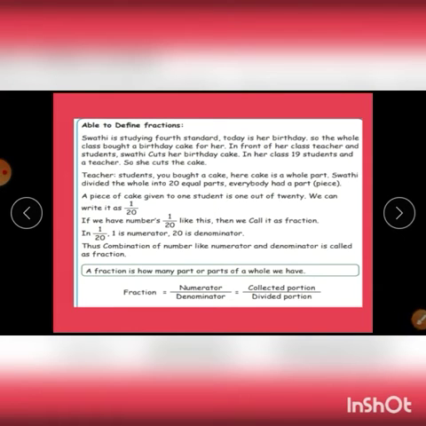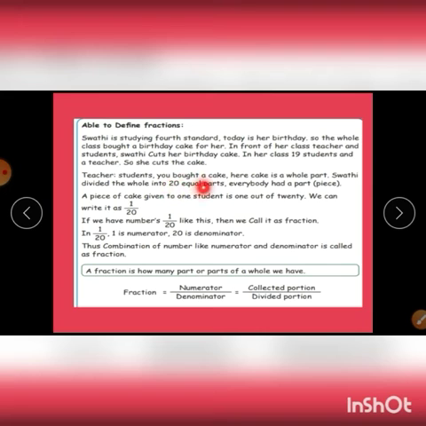Able to define fractions. Swati is studying in 4th standard. Today is her birthday, so the whole class bought a birthday cake for her. In front of her class teacher and students, Swati cuts her birthday cake. In her class there are 19 students and a teacher, so she cuts the cake.